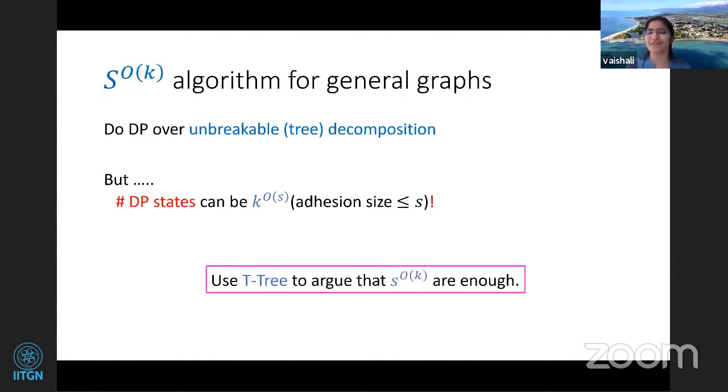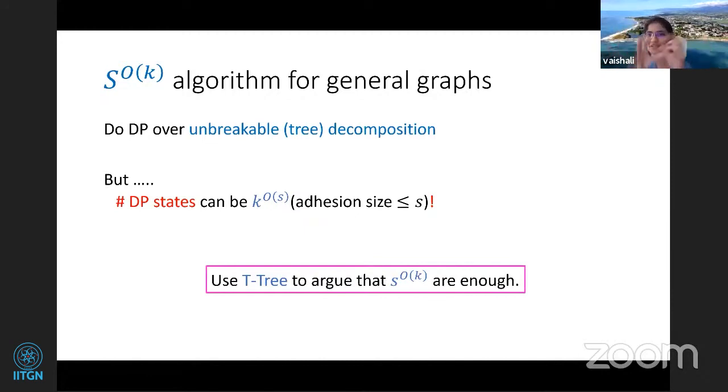I'll not be going into the details, but it is simple to show, again using Thorup trees, that S to the order K are enough. Just to highlight this, what you can do is pre-process the tree. If you have an adhesion, say A, this tree should contain only leaves that are A, and no degree 2 vertices if they do not belong to the tree, it's not worth keeping.